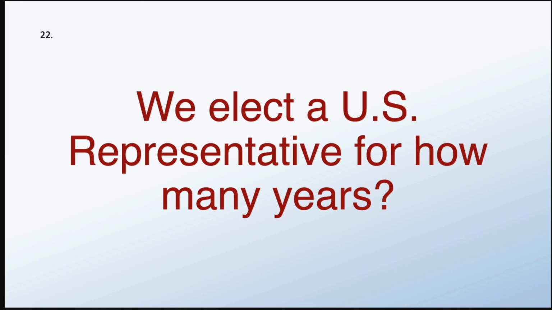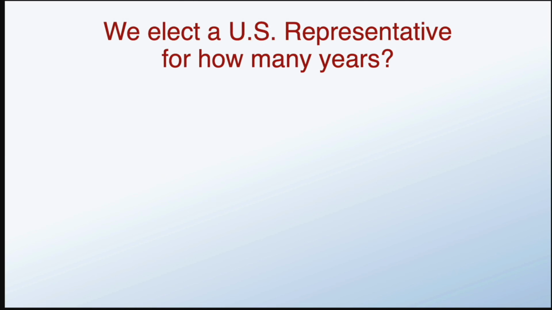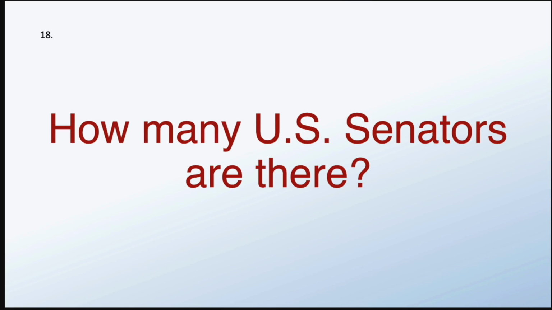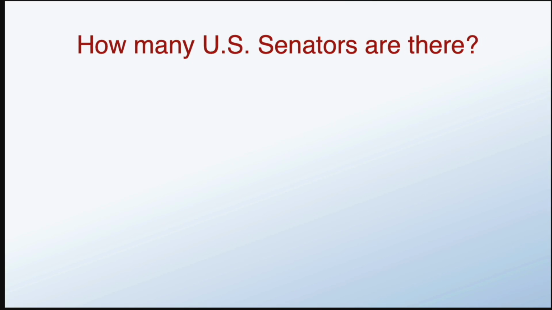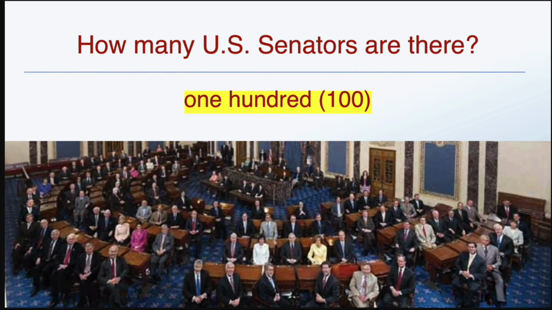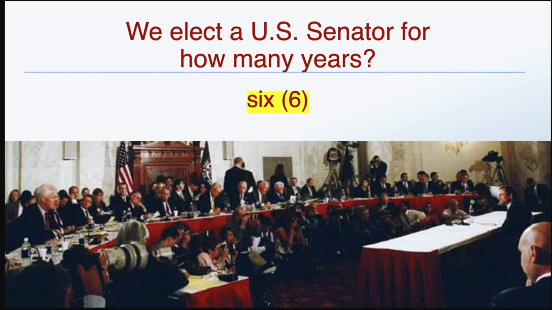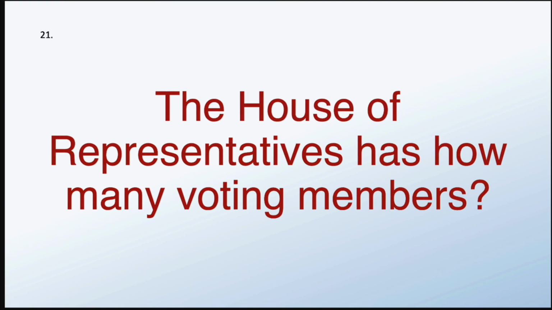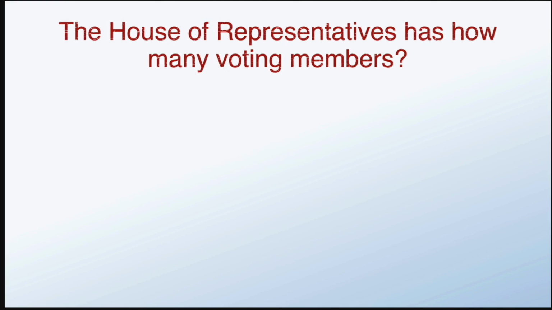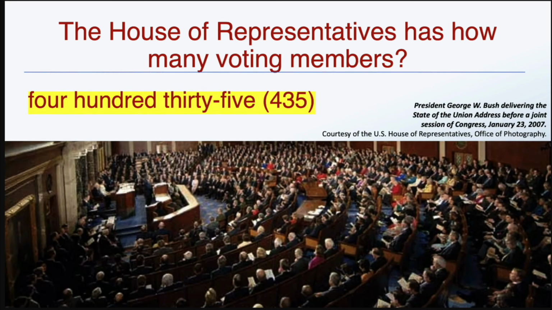We elect a U.S. representative for how many years? 2. How many U.S. senators are there? 100. We elect a U.S. senator for how many years? 6. The House of Representatives has how many voting members? 435.